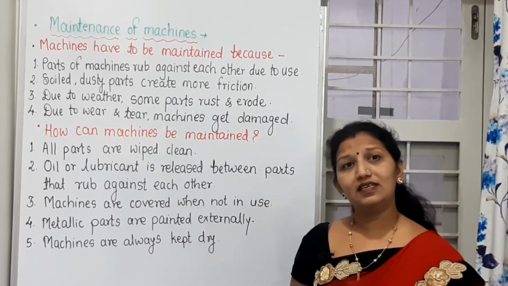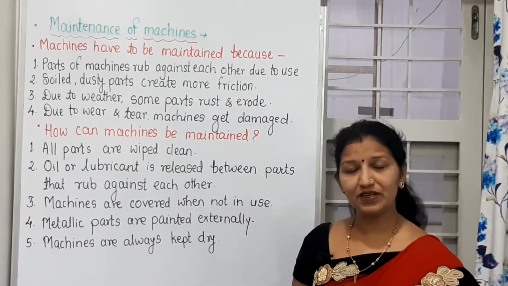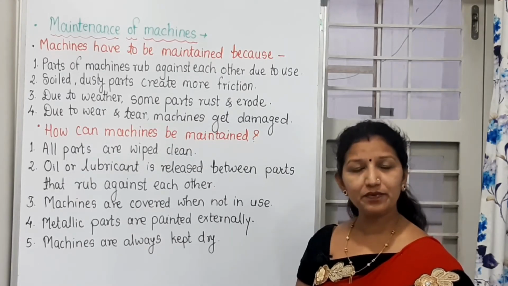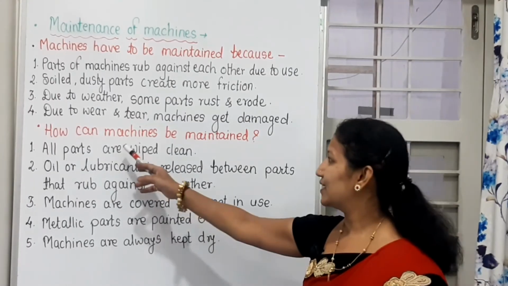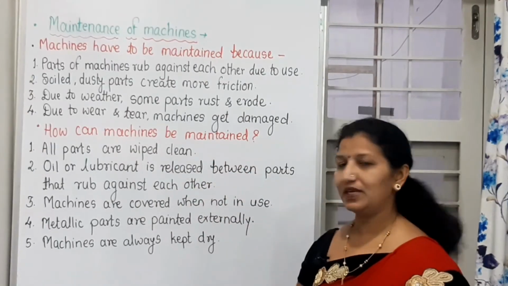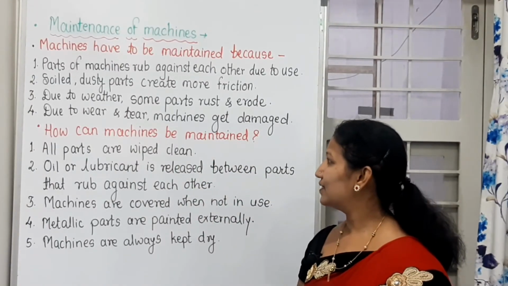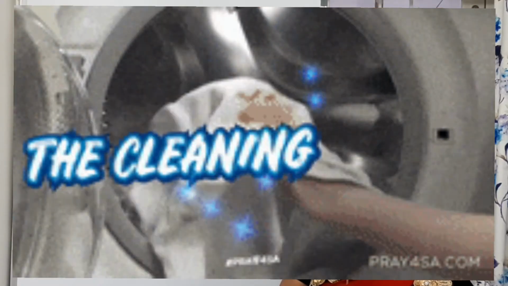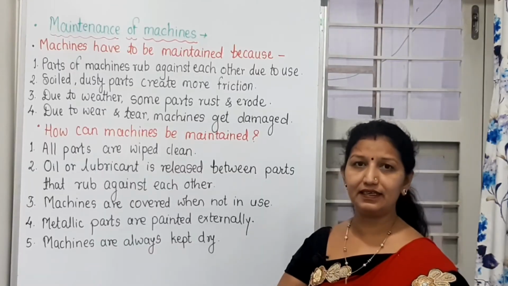Now, these machines should be maintained, no doubt, but how should they be maintained? What should be done to maintain them? That we will see. How can machines be maintained? All the parts are wiped clean. They should be cleaned properly. The parts should be wiped clean.